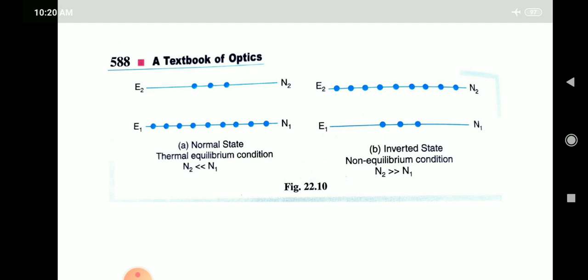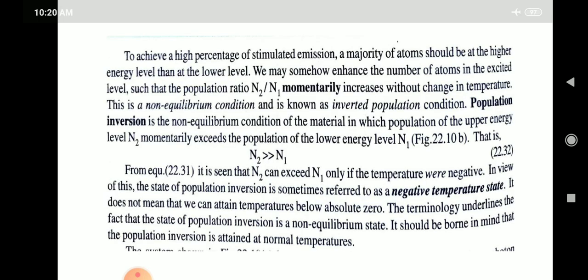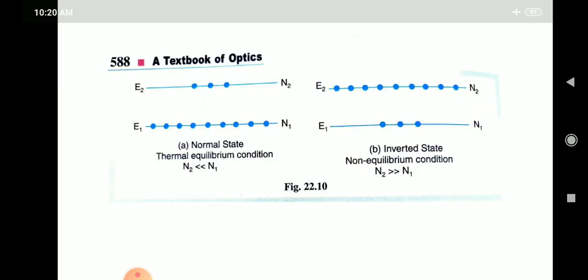Means the number of atoms in the lower energy level is higher than the number of atoms in the higher energy level. That is here N1 and here N2. Means N1 is very much greater than N2.